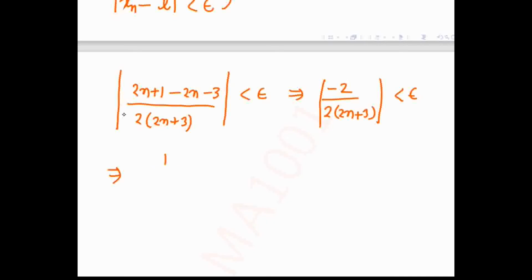So we will get 1 upon 2n plus 3, because n is a natural number. So it is always positive. So 2n plus 3 is always positive, so we can remove the mod. That will be 2n plus 2.